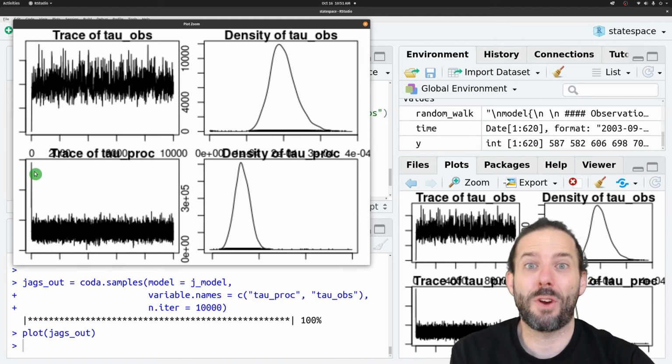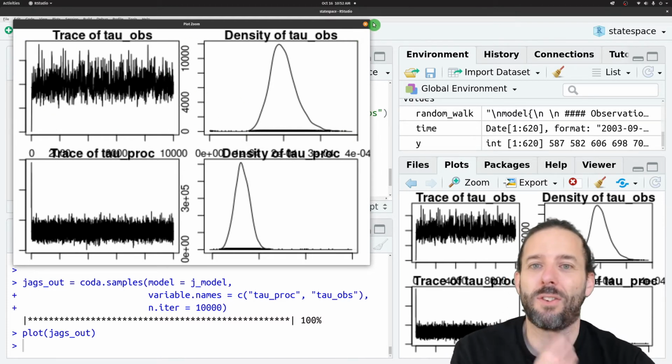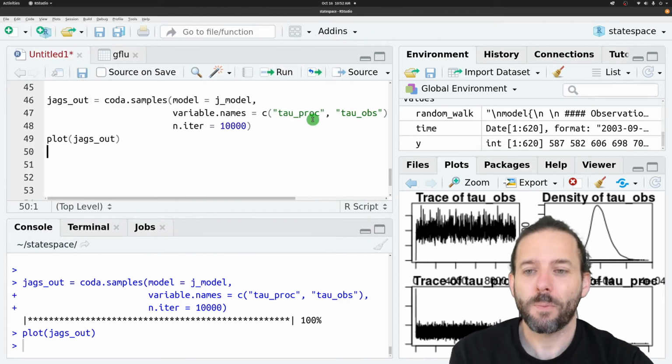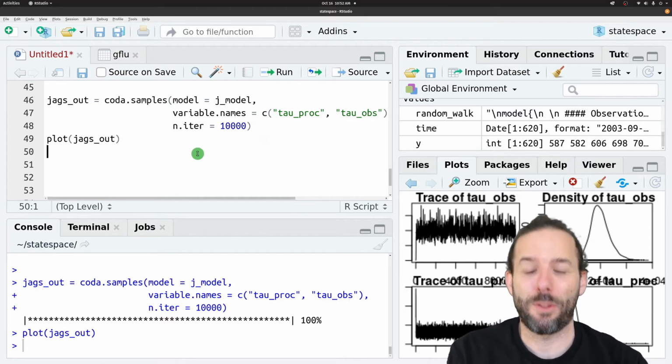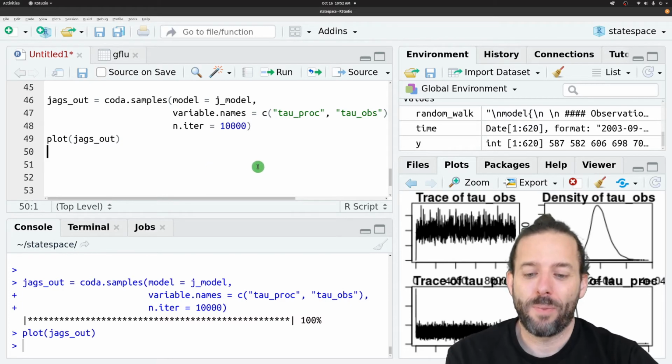We can see the same thing over here for tau proc. We were way too high on the precision, and after a few time steps, it managed to get itself down here into the fuzzy caterpillar phase. And then these are just frequency distributions of the values from across this entire time series or iterative series from the trace plot. So we probably didn't need 10,000 steps to burn in. With more complicated models, we would need something more like that.